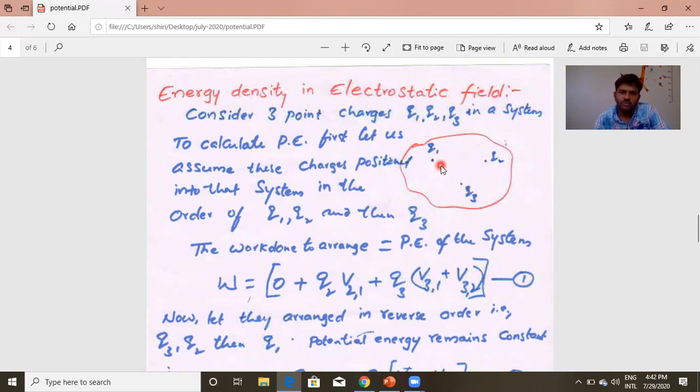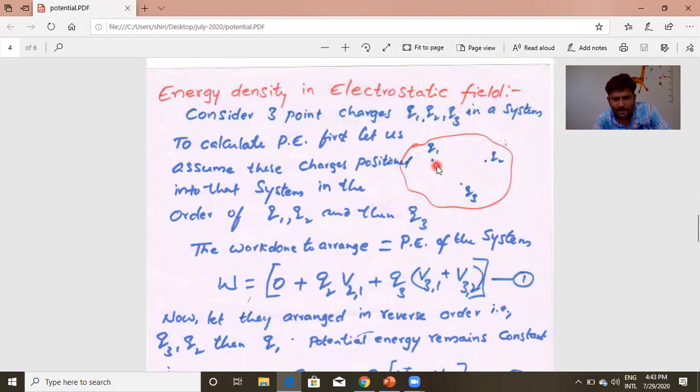Okay. If we calculate the total work to do this process, it is the potential energy of that point. We are considering three charges. Later on, we will generalize it for n charges. Okay, this is my intention.